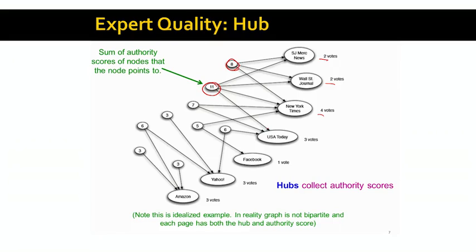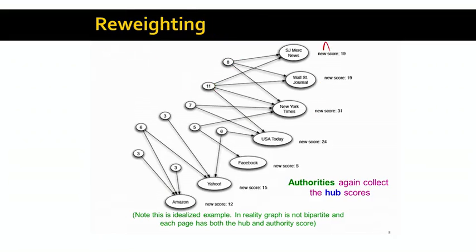So now that we have the new hub scores here on the left, we can go back and update the authority scores on the right. So the idea now is that, for example, San Jose Mercury News has the authority score of 19 because 8 plus 11 equals 19, right? So now you see how we are pushing hub and authority scores back and forth in this graph. Of course, what we see here now is that these hub and authority scores can go arbitrarily large, so we will want to keep them normalized. But this is basically the idea: we compute the authorities based on the hub scores, and then we update the hub scores based on the new authority scores, and we keep doing this iteratively.